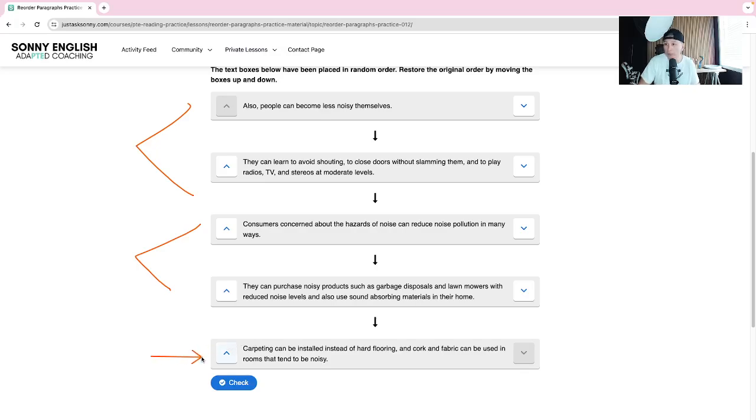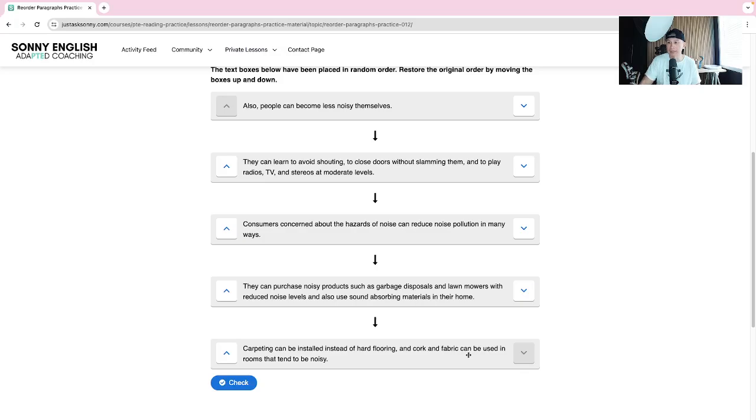Now let's take a look at the last one here. And this one, we want to apply apples and oranges. What do I mean by that? Because we have to finish one topic before we can go on to another topic. So we have one topic talking about what they can buy and another topic talking about what they can do to prevent being noisy, but not buying anything. So let's look at this one right here, if they're talking about something they can buy or something they can do. And from the things that they're listing out, carpet, hardwood flooring, cork, fabric, it seems like these are things you can buy for your house.